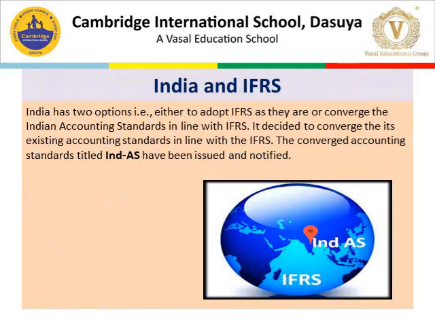So, let's see how India has dealt with IFRS. India has two options, either to adopt IFRS as they are or converge the Indian accounting standards in line with IFRS. It is decided by the Institute of Chartered Accountants of India to converge its existing accounting standards in line with IFRS. The converged accounting standards titled Ind AS have been issued and notified.